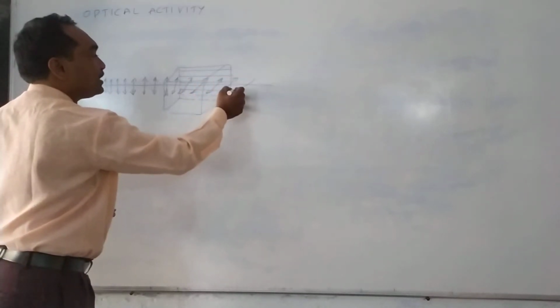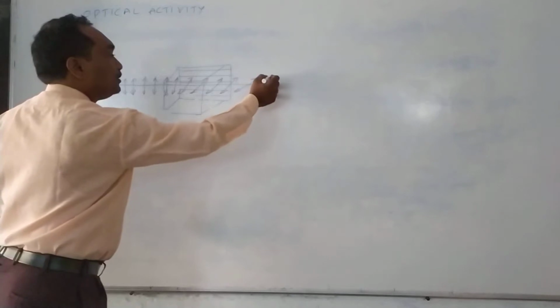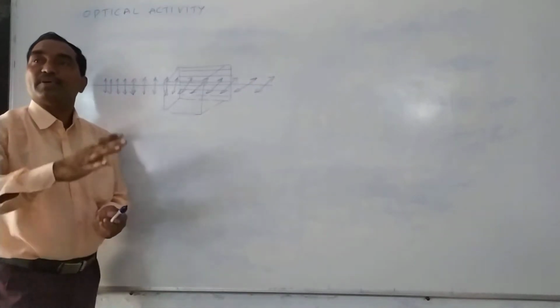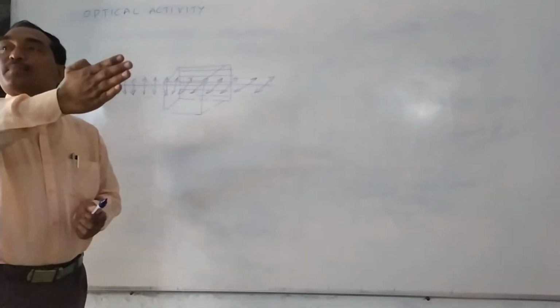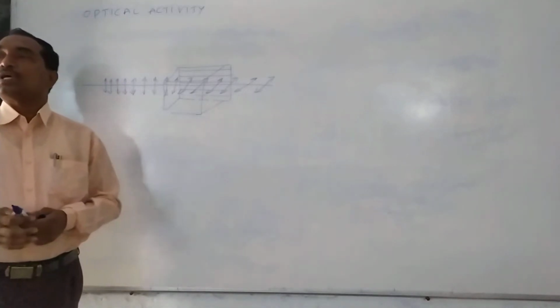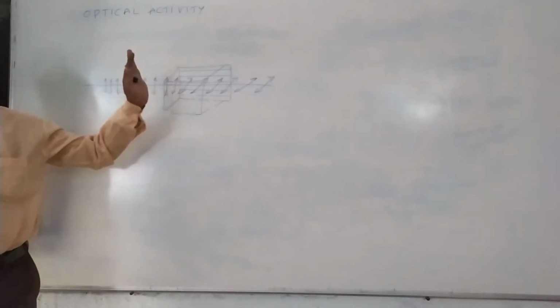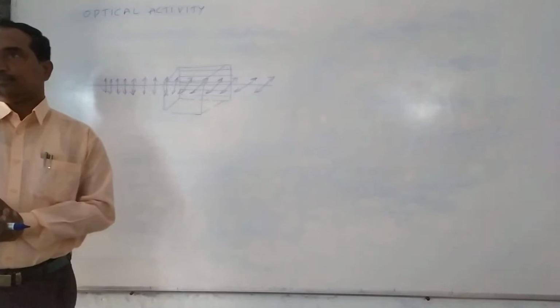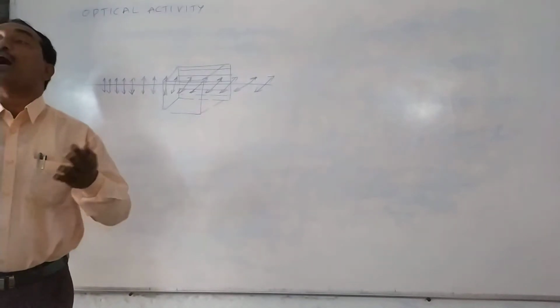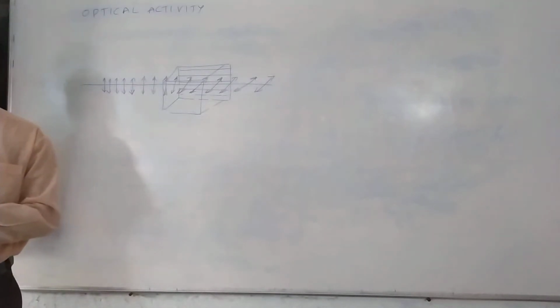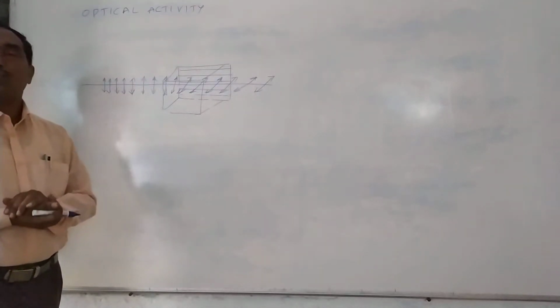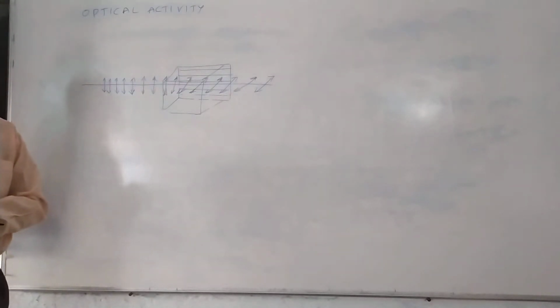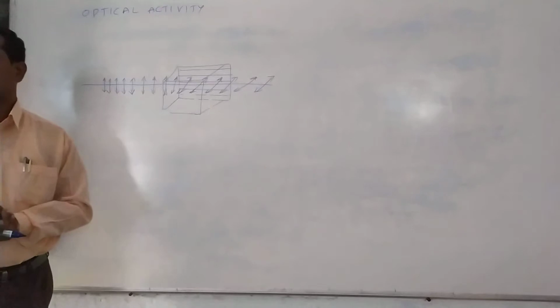So what is happening here? The plane of vibration of polarized light rotates. This phenomenon is called optical activity. This property is called optical activity. How can we get this result? How can we see? We know by using Nicol prisms.